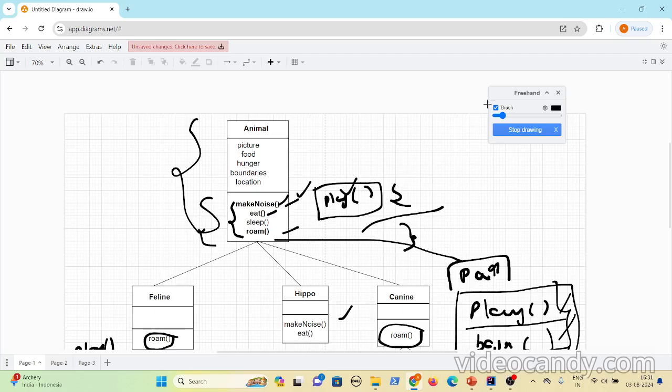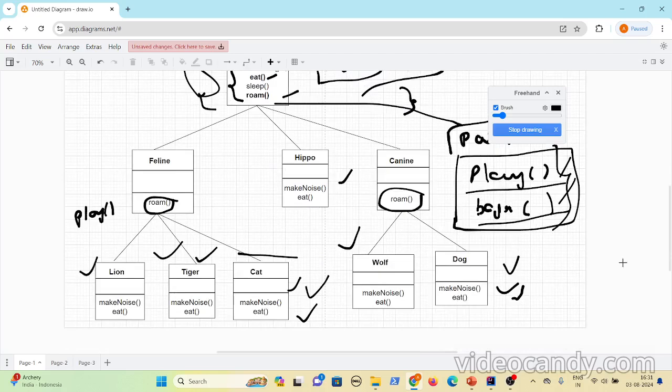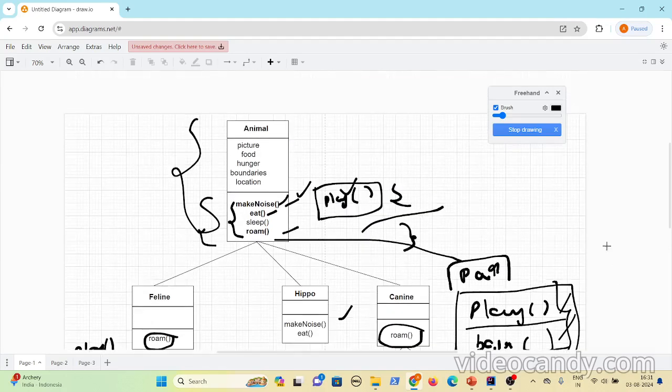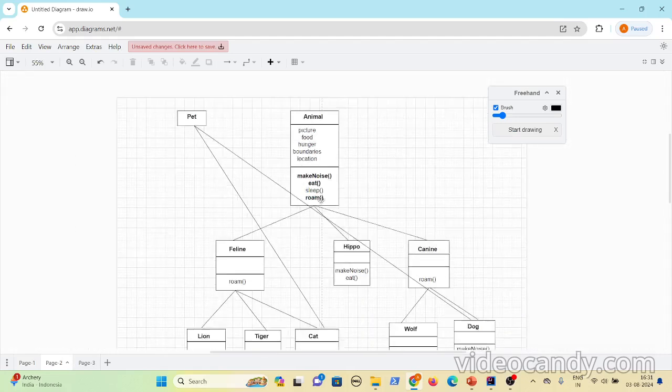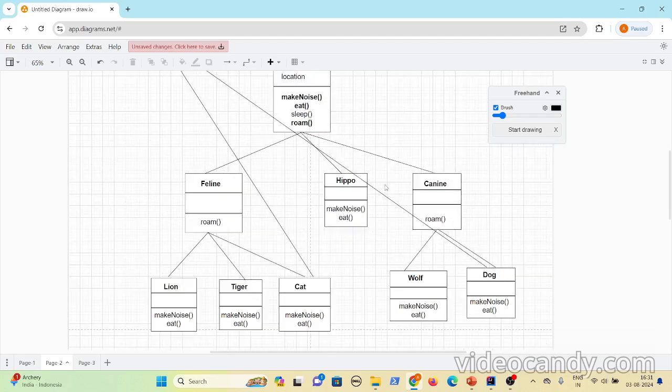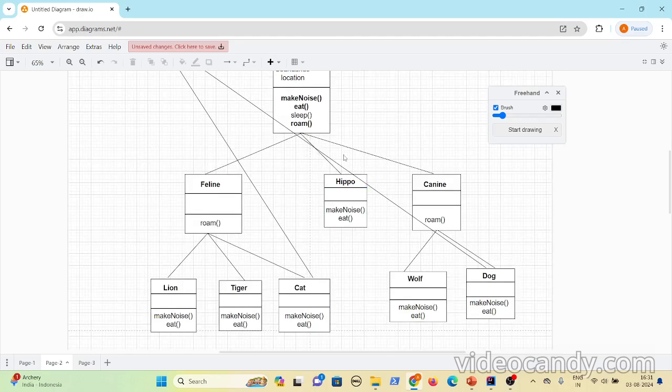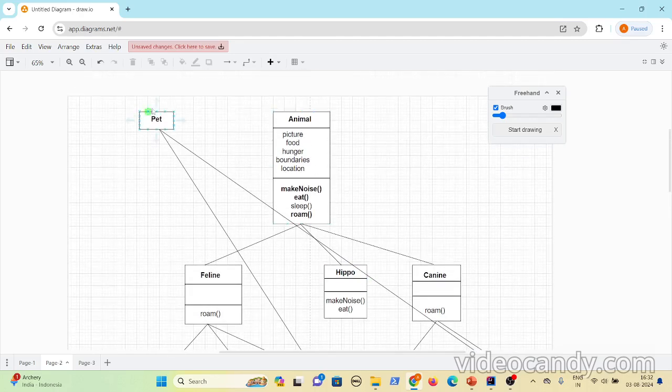Now, to solve this problem, to make these subclasses implement the pet behaviors, what is the approach? The approach is you create another superclass called pet and declare methods here, like be friendly and play. Let me show the diagram. If you see here, the inheritance tree looks the same as the previous one, but the only difference is you have added another class called pet, which will contain be friendly with human being and play with human being methods, right?